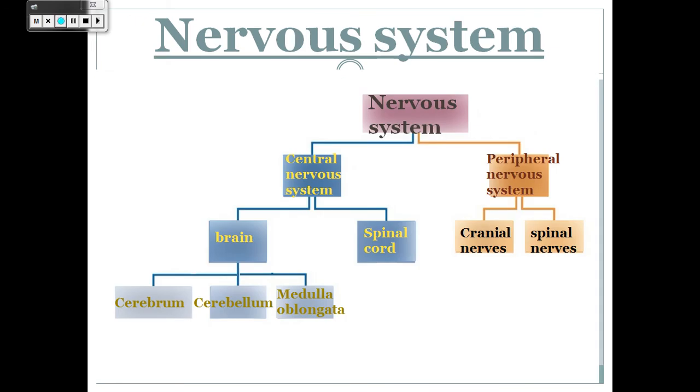Primary 6, the nervous system is very big. So we divided the nervous system into two main systems, the central nervous system and the peripheral nervous system. The peripheral nervous system is divided into cranial nerves and spinal nerves, while the central nervous system is divided into the brain and spinal cord. We also divide the brain into the cerebrum, cerebellum, and medulla oblongata. Thank you, Primary 6.